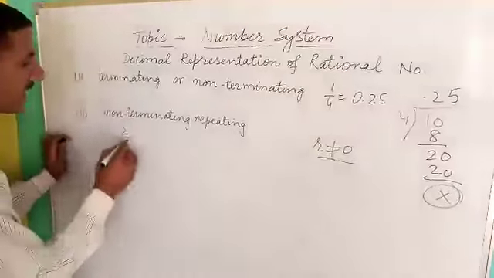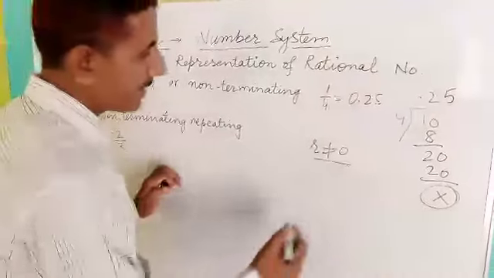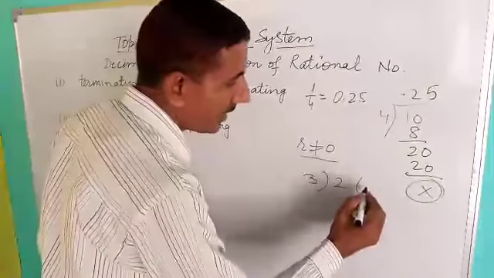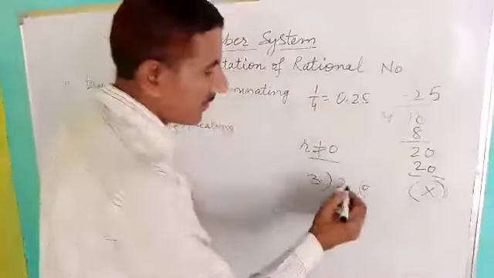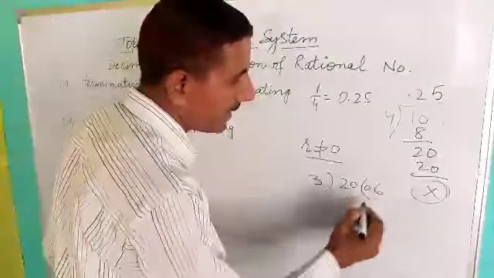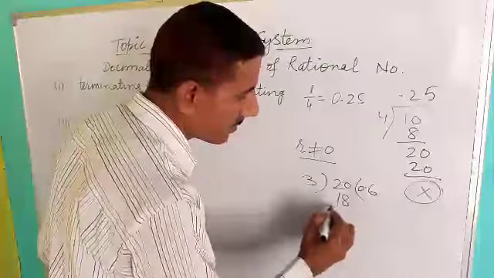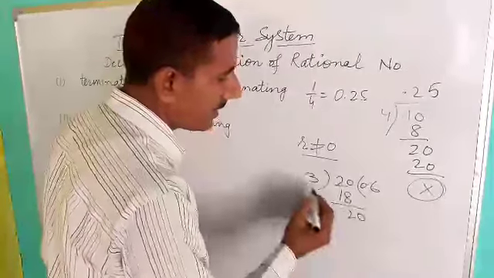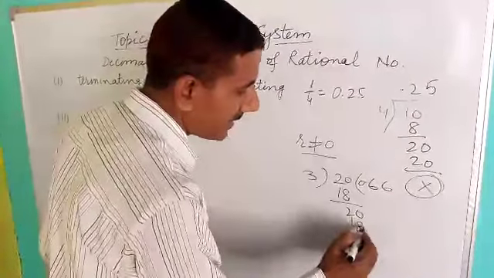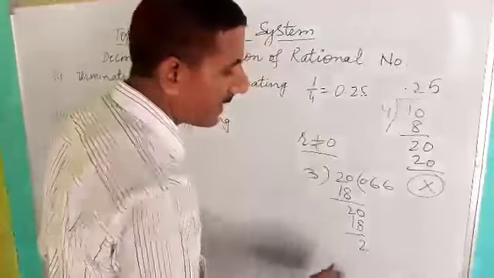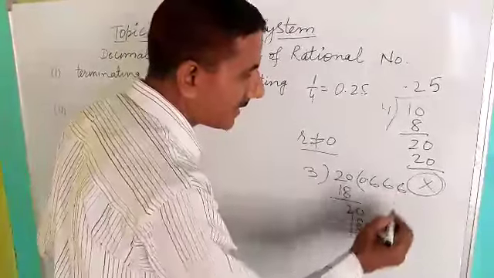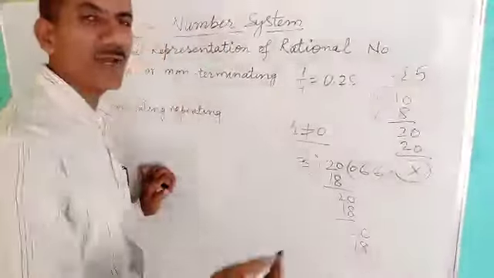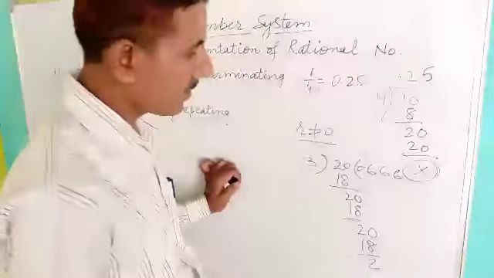Let's take 2 by 3 as an example and divide 2 by 3. 3 into 20, 3 6 is 18, remainder 2, again 20, 3 6 is 18, again remainder 2. In each case the remainder will be 2, 2, 2 and so on.